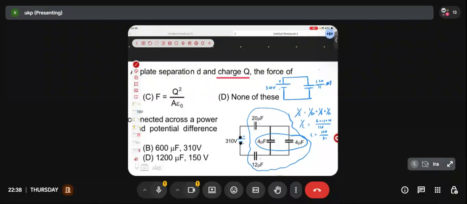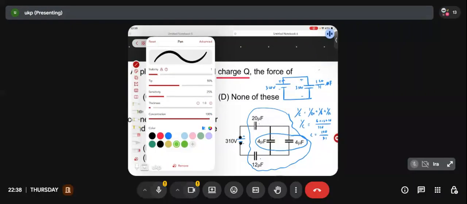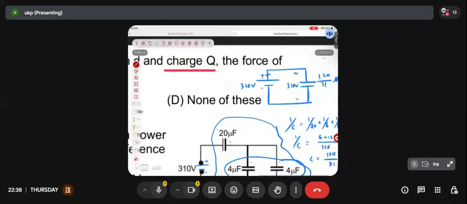Okay? Now, what will be the charge coming out from the positive terminal of the battery? You will say, simple sir, Q equal to C into V. What is the potential difference across this single capacitor? Same as the EMF of the battery, 310 volt. So what will be the charge present on this particular capacitor plate? C into V, 120 by 31 into 310. How much will it be? 1200 microfarad. Will it be 1200 microfarad, guys? Anyone confirm me once?